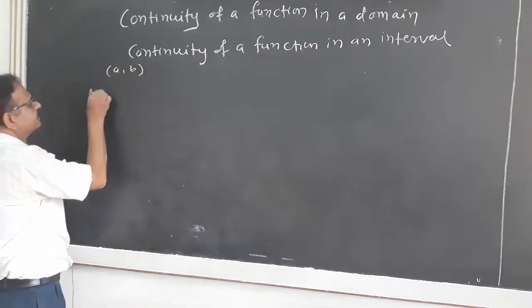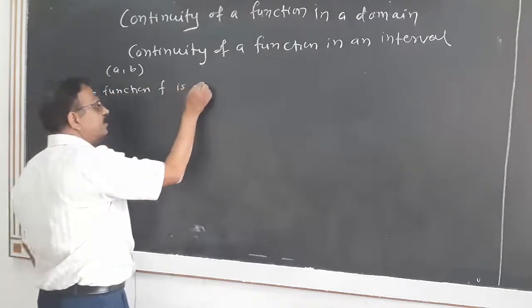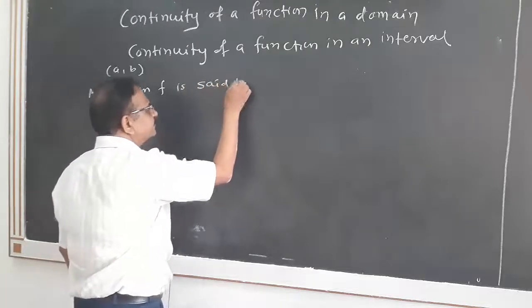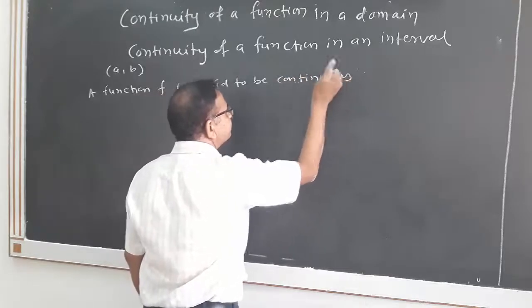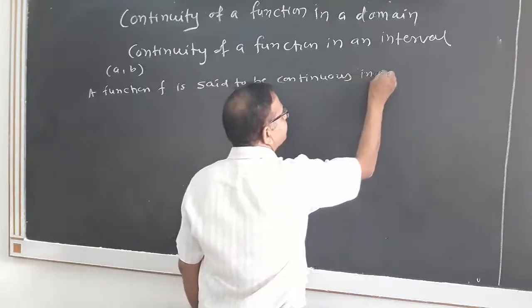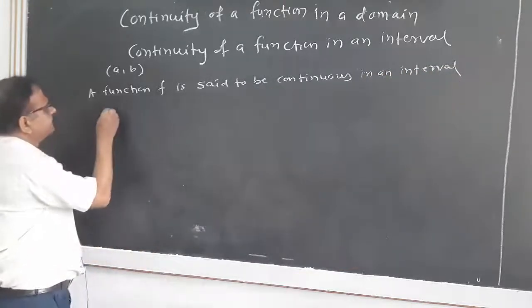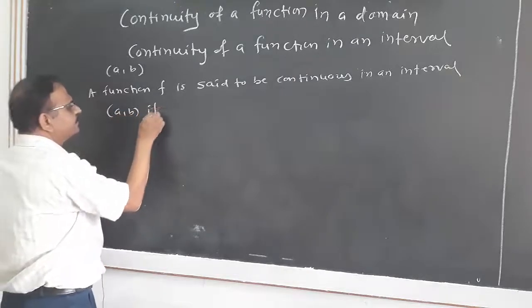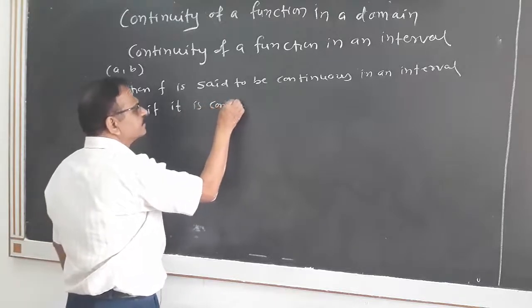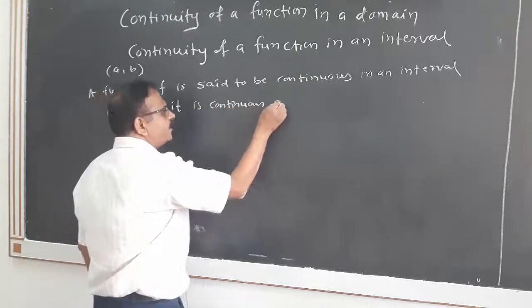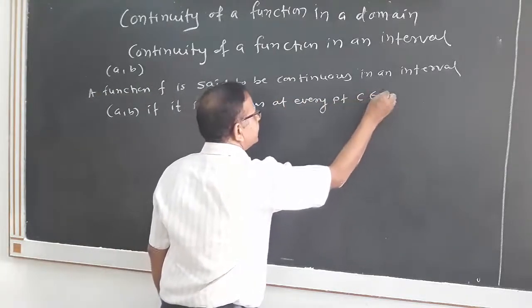A function f is said to be continuous in an interval AB if it is continuous at every point C in AB.